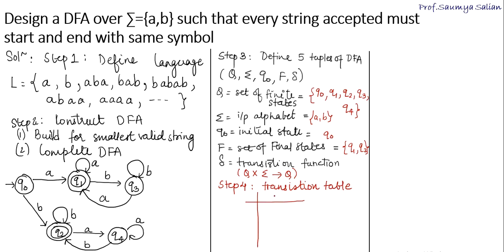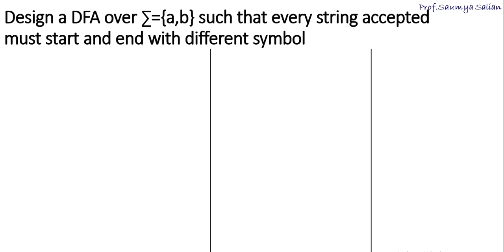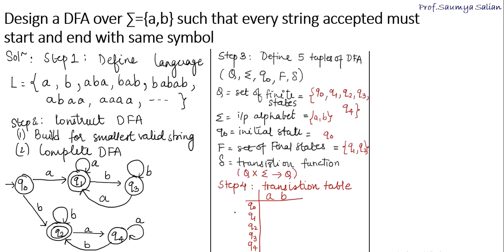Here we have inputs A and B, state Q0, Q1, Q2, Q3 and Q4. Q0 is initial state, Q1 is final and Q2 is final. So let's start.